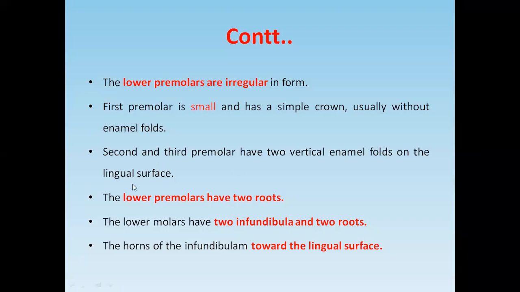This is a very important differentiating feature.